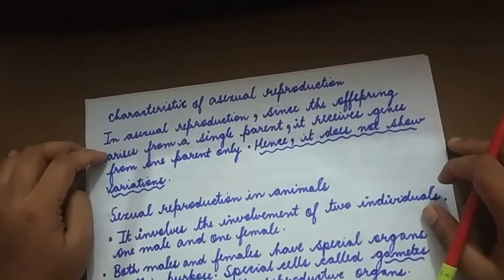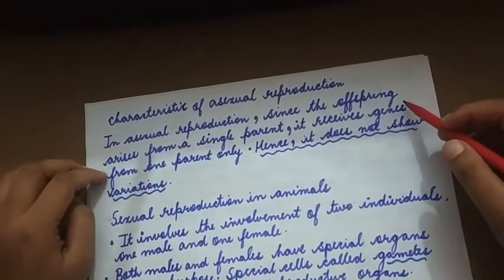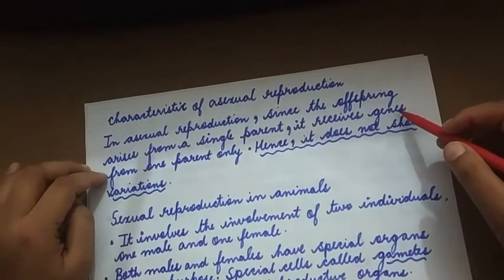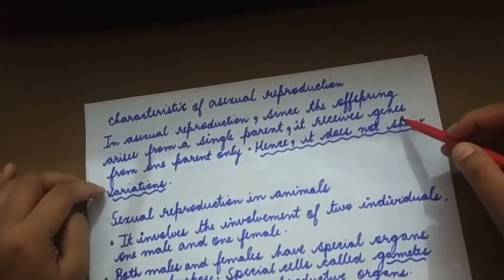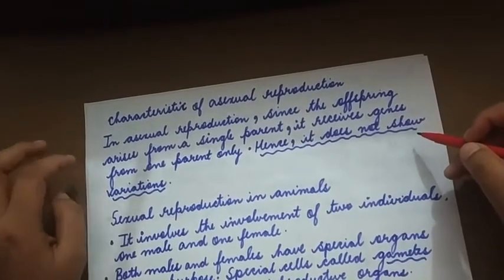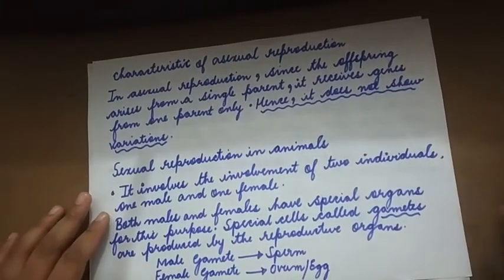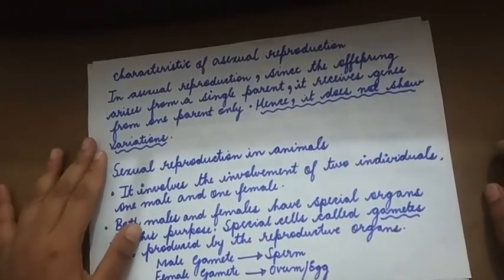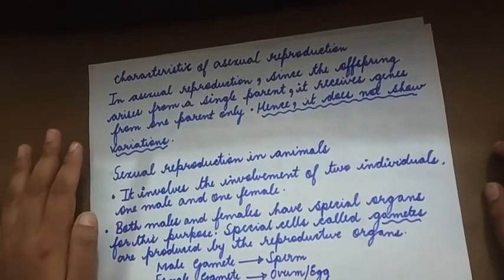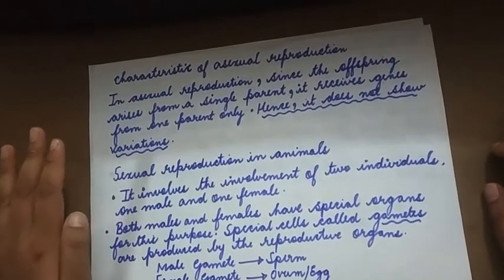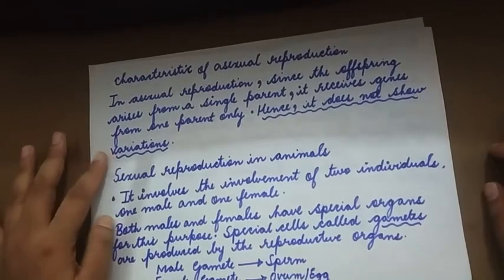Now, what are the characteristics of asexual reproduction? In asexual reproduction, since the offspring arises from a single parent, it receives genes from one parent only. Hence, it does not show variations. Variations means change, a difference. Since it receives genetic material from a single parent, there is no difference seen. They are identical to the parent.